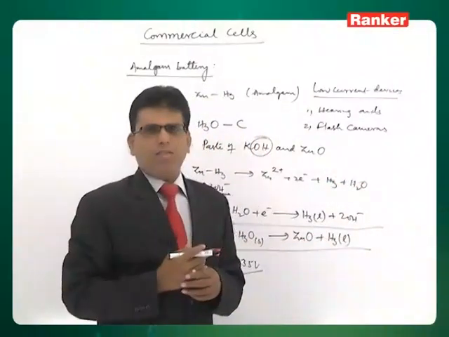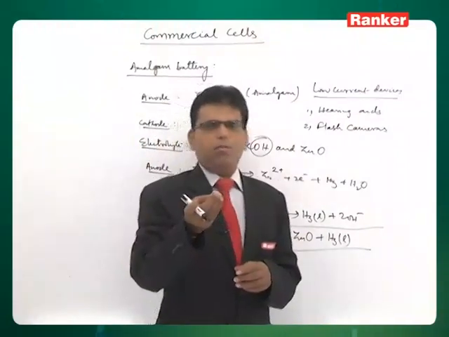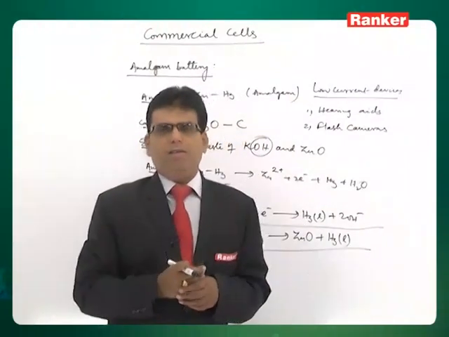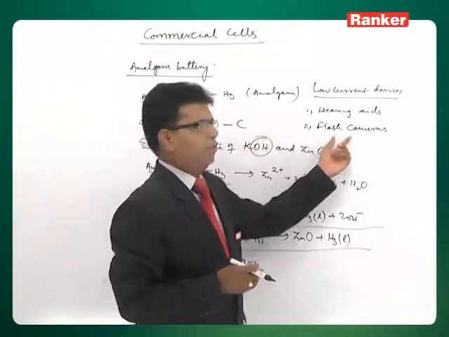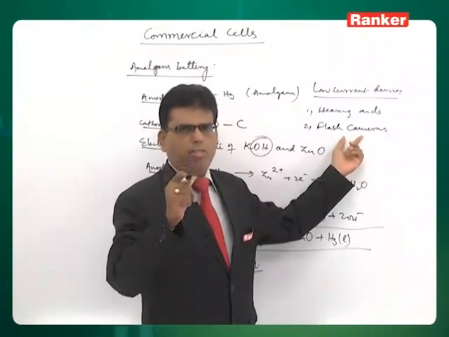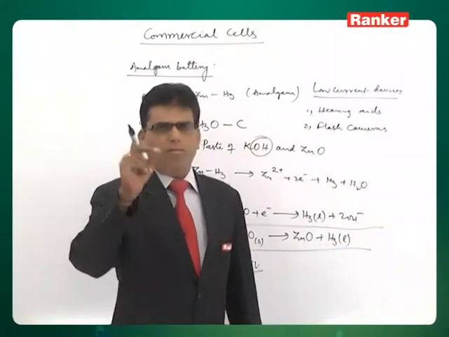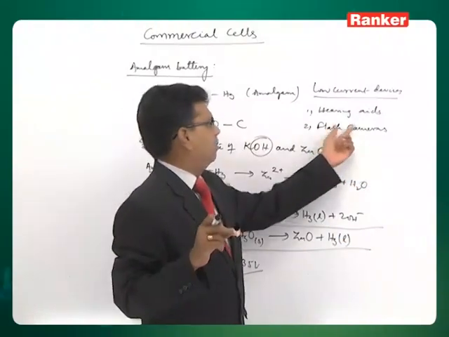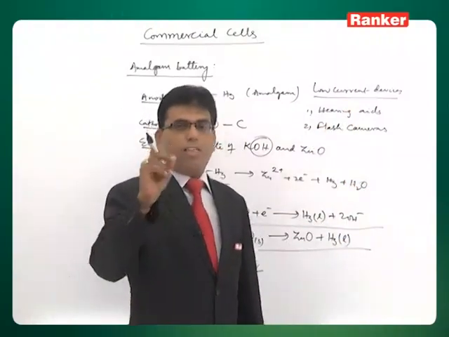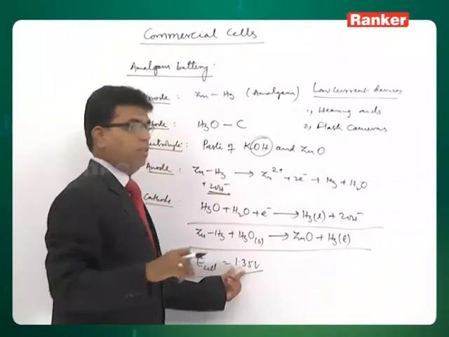Now we use rechargeable batteries in digital cameras, but in the earlier days, with normal flash cameras, we used these batteries, because those cameras work at a low voltage, and 1.35 is sufficient.